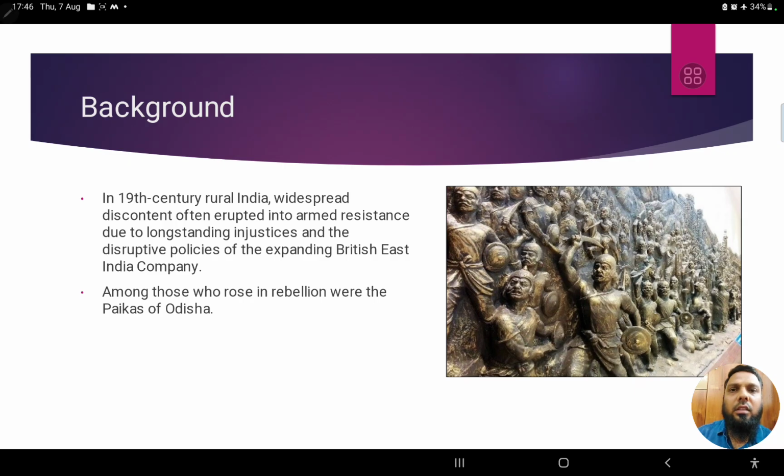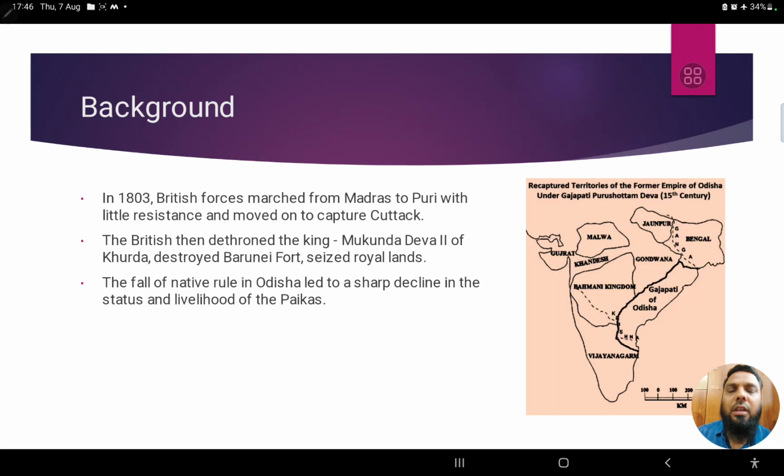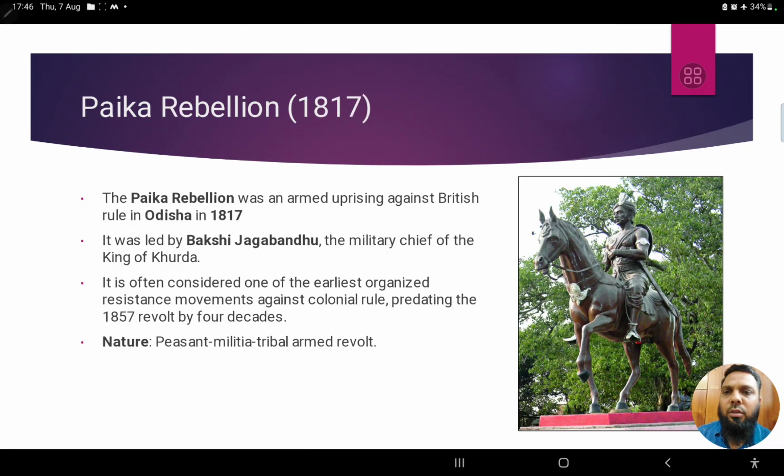What we see is that in 19th century India, these things were happening a lot. Many people were rising in revolts. One particular case is of Odisha, related to the Gajapati dynasty. They were dethroned rulers, and this led to a decline in the status and livelihood of the Paikas. This is the background. Now we'll move forward. And all these things led to the Paika rebellion in the year 1817.